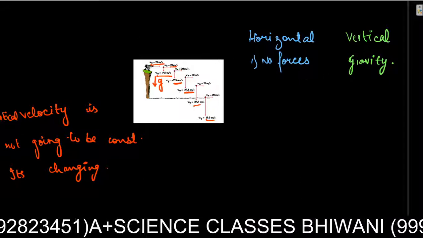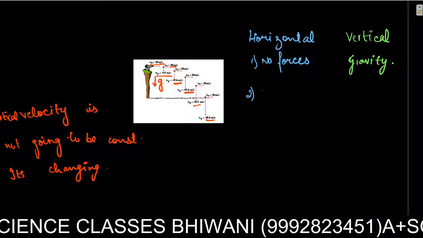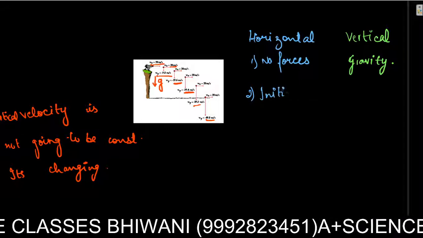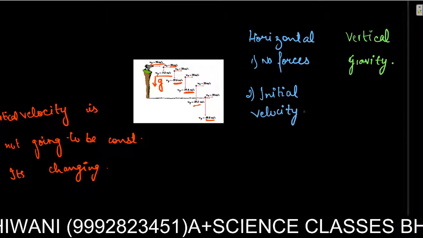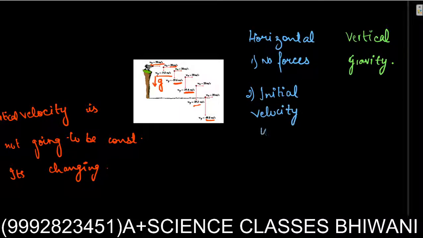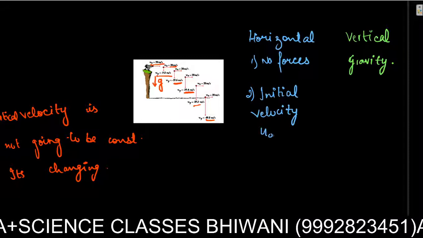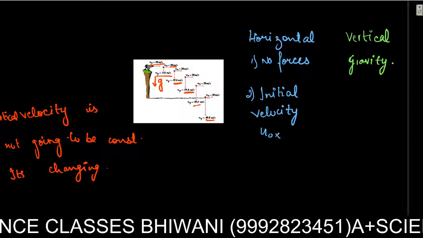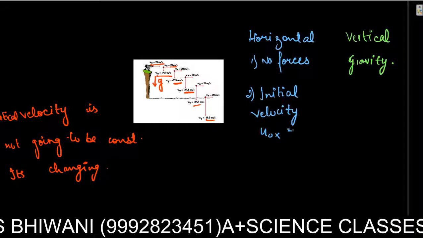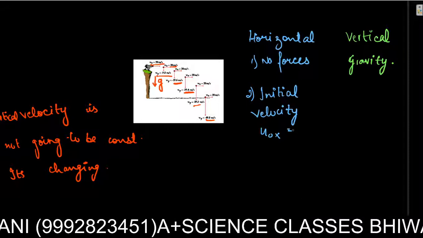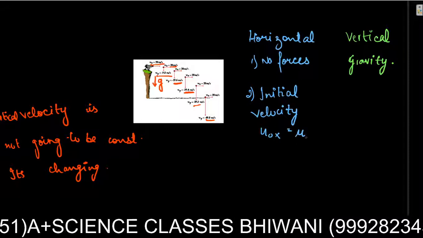So next point is initial velocity. Yes, there is initial velocity. U naught, we generally denote the initial velocity by u naught. Since it is the x direction, I am going to write u naught x. The velocity with which you drop a ball, fire a cannonball, or just say throw something, it's u, or anything you want to, let me just consider it u.